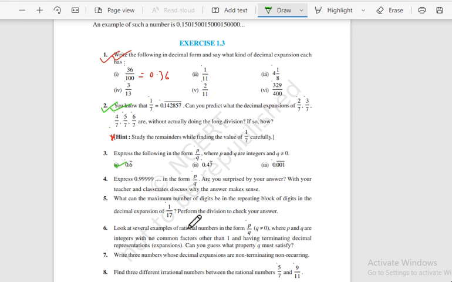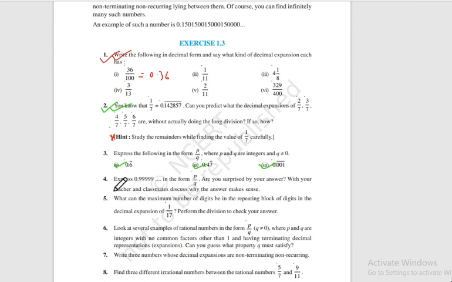This is very easy, and you can do this. I think you should do it by yourself. If you can't do it, please write in the comment section, I'll solve it. I think it is very easy.